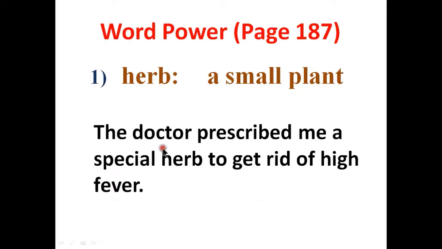My dear students, now we will go to page number 187 for words, meanings, and sentences. The first word is herb. Herb means a small plant. Herb is a kind of special small plant that has green leaves. Usually it is used in medicines or cooking.